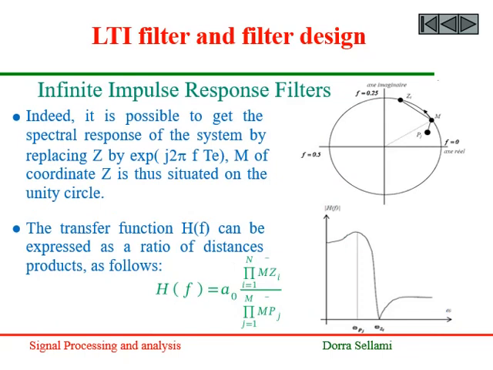Indeed, it is possible to get the spectral response of the system by replacing Z by e to the power j2πf, where f is the reduced frequency. M, of coordinate Z, is thus situated on the unit circle. The transfer function H can be expressed as a ratio of distance products as follows. The waveform has a general aspect as illustrated in the curve in the figure below.